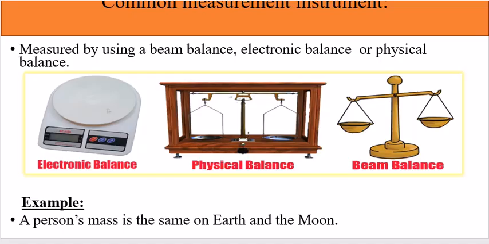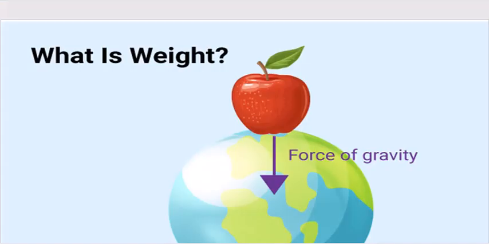For example, a person's mass is the same on the earth and the moon. As I have told you before, mass is just the quantity of a material, and this quantity of material remains the same all over the universe, either on the earth or on the moon.